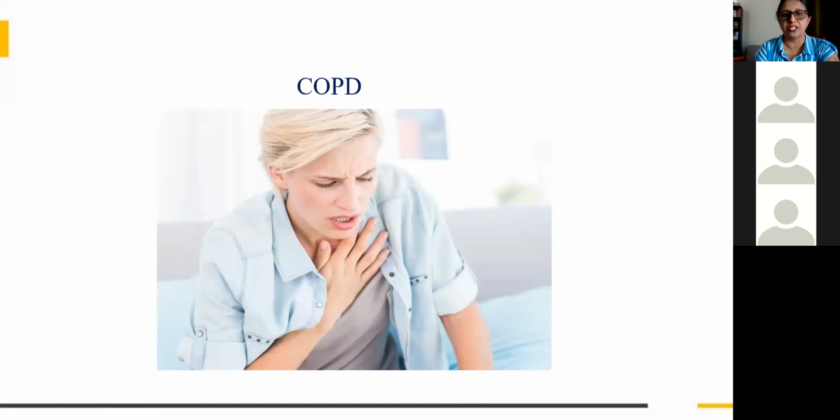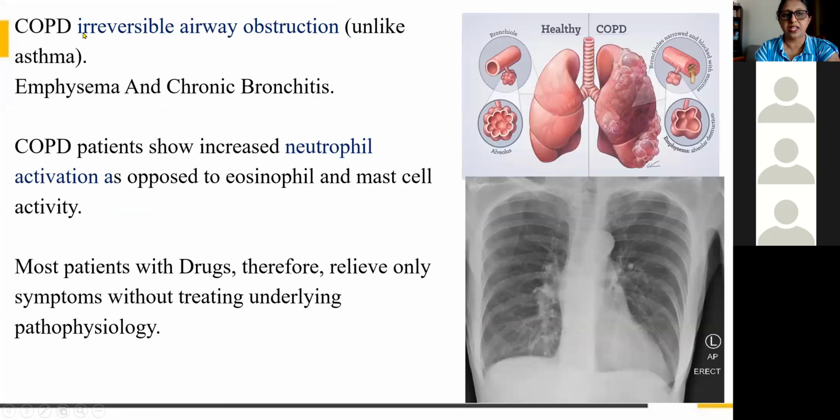Now there is another condition called COPD. COPD means chronic obstructive pulmonary disease. So what is the difference? This is an irreversible airway obstruction. Asthma is reversible, but this is irreversible. And the most important features seen in COPD are emphysema and chronic bronchitis. So what is happening here?